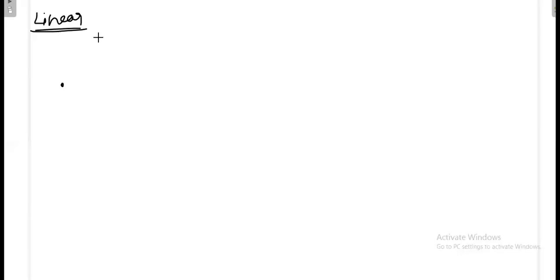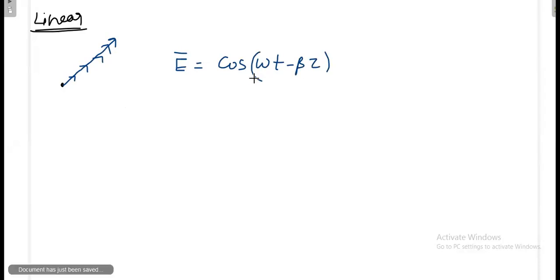My electric field is varying in this way, and it is very clearly on the line. It is simply a line. So then what is the mathematical definition? Suppose my electric field value is cos(omega t minus beta z).